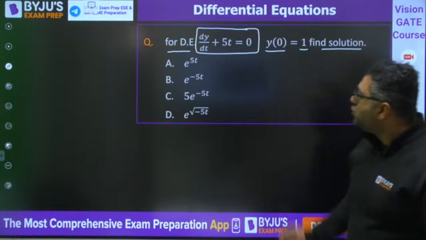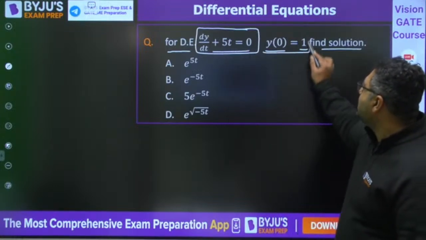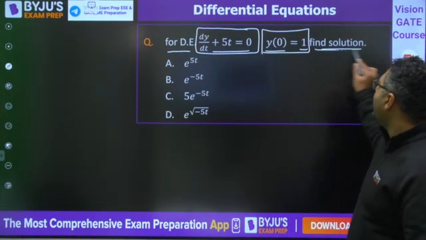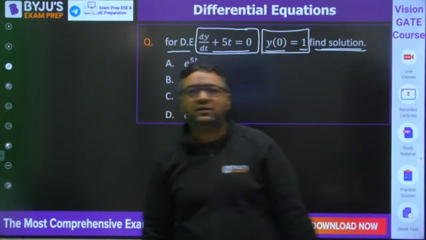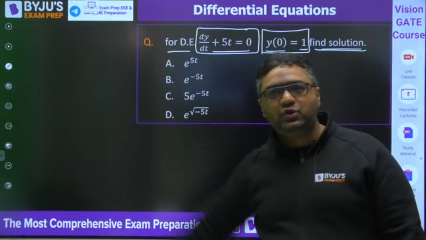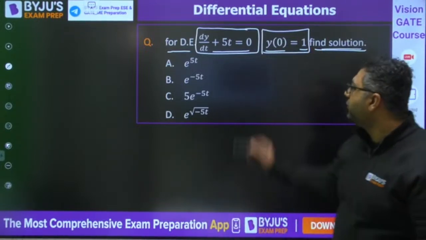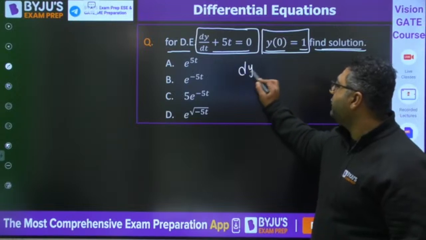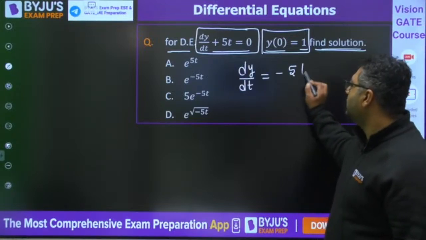So when we have dy by dt plus 5t equal to 0, y0 equal to 1, find the solution. Just do this question, then I will go to the previous question again, don't worry. So we have dy by dt is equal to minus 5t.